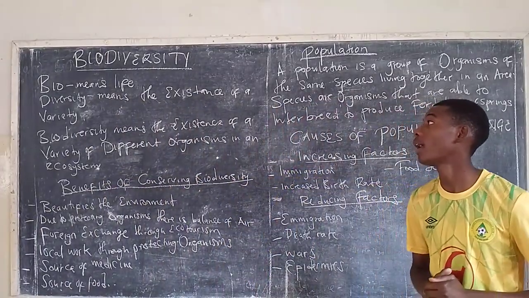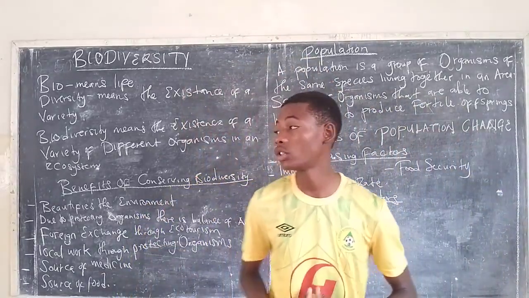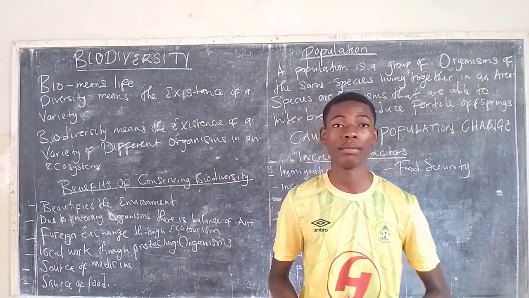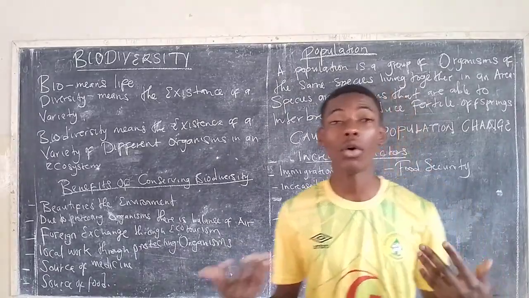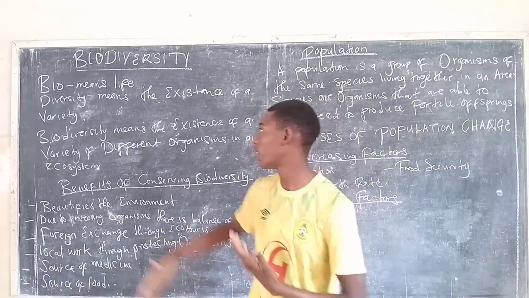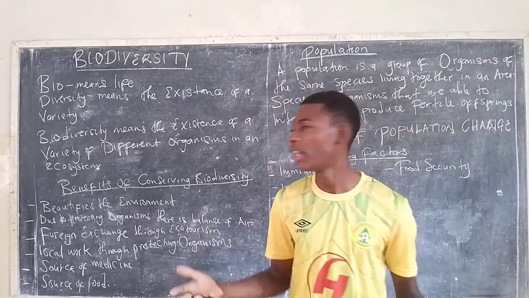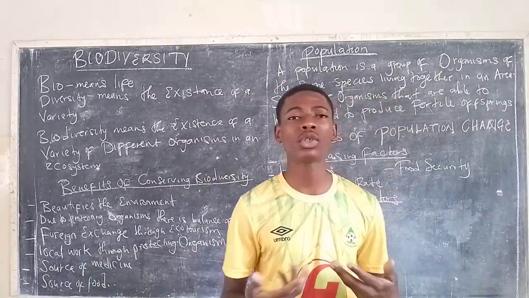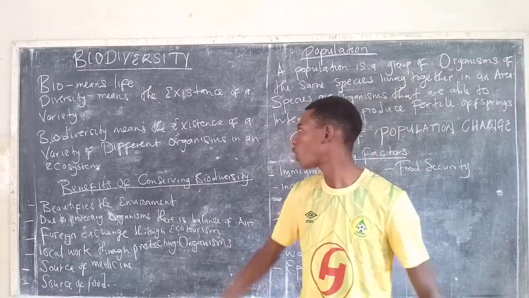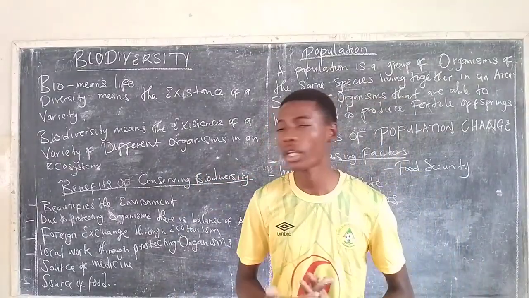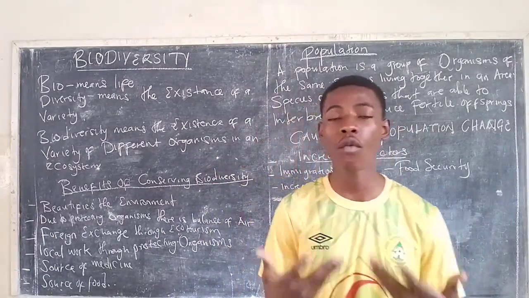So here today we are doing biodiversity and the population. As you know, this is all part of what we call the ecosystem. To begin with, the first thing that we are going to look at is biodiversity. Any word that begins with bio in biology simply means life. Then diversity simply means a different variety of organisms. So to define biodiversity, we can simply say biodiversity is the existence of different varieties of organisms.